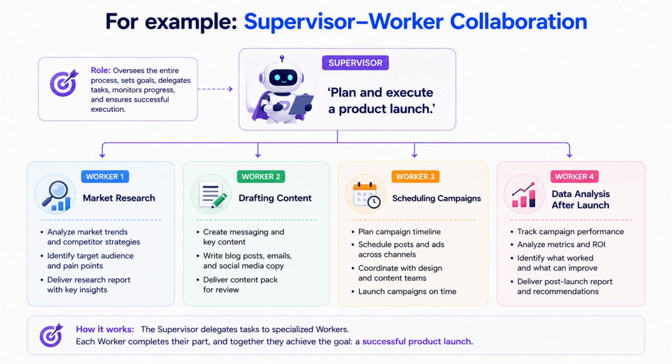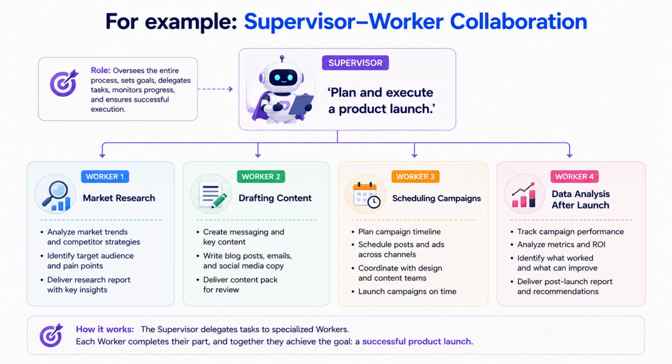For example, the supervisor plans and executes a product launch. Worker 1: market research. Worker 2: drafting content. Worker 3: scheduling campaigns. Worker 4: data analysis after launch. This pattern is powerful because it centralizes coordination in one agent, keeps workers simple and specialized, and makes it easier to track and debug multi-step workflows.